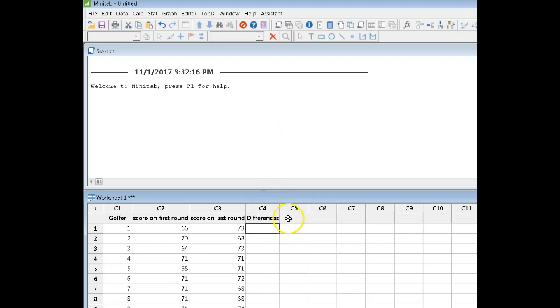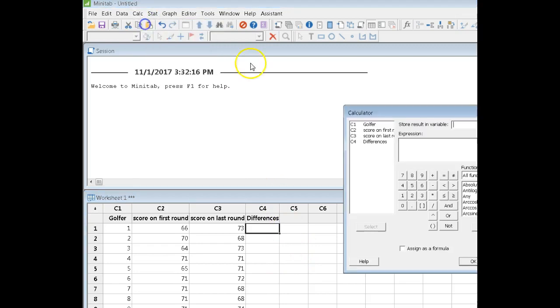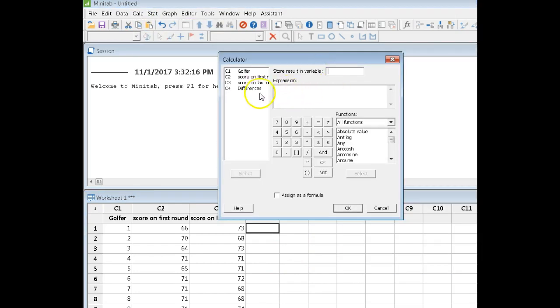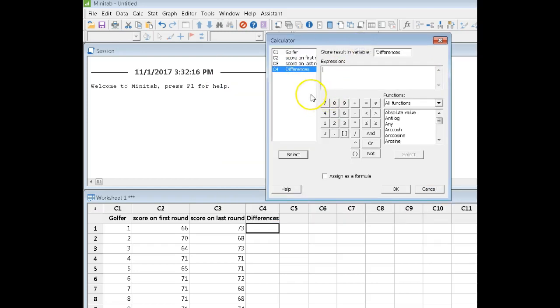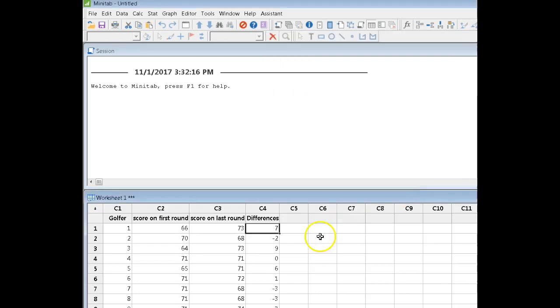Now, if I'm running this from a paired t-test in Minitab, I don't really need to do this, but I'm going to do it anyway because at some point we might need to. Alright, I've set up a column. I'm calling it differences, and I want my differences to be the score on the last round minus the score on the first round. And I say OK to that, and here's my differences.